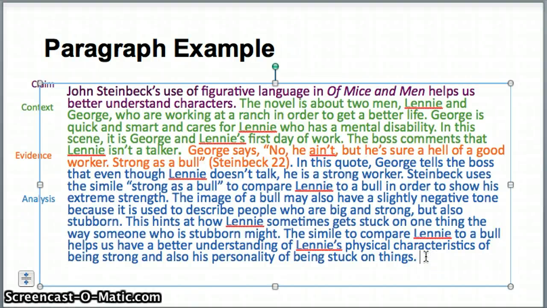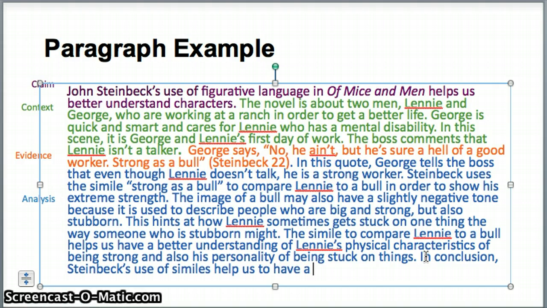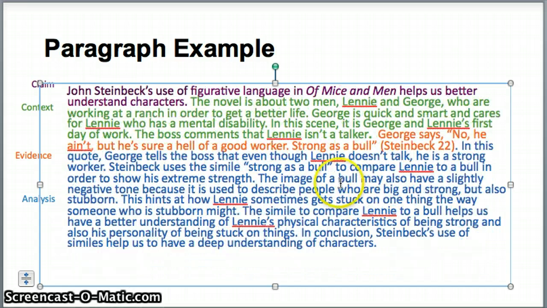Then I would end with, in conclusion, Steinbeck's use of similes helps us to have a deep understanding of characters. Okay, so that restates my claim.